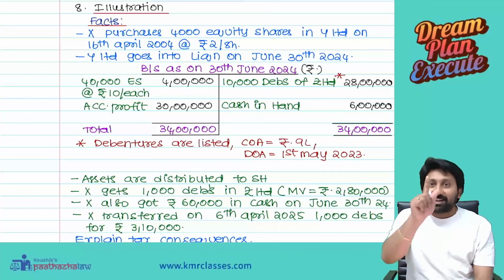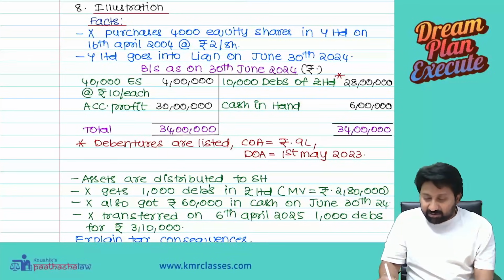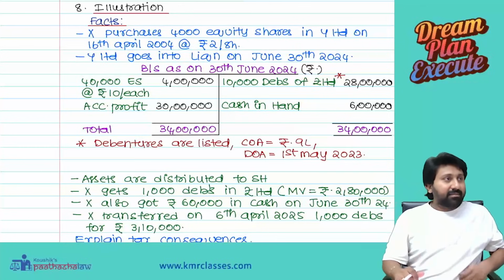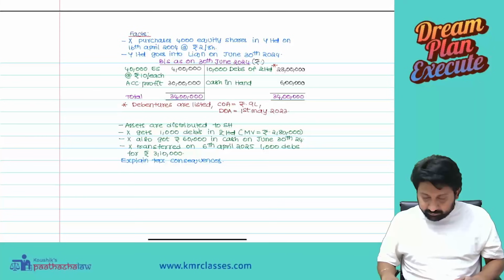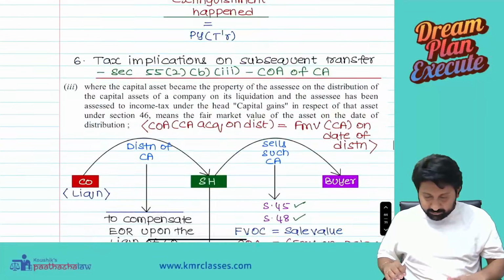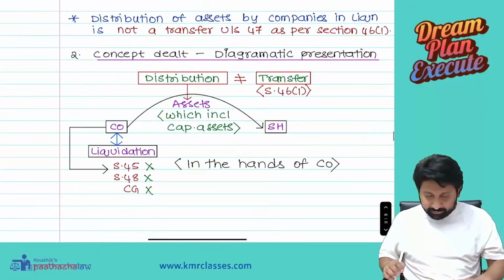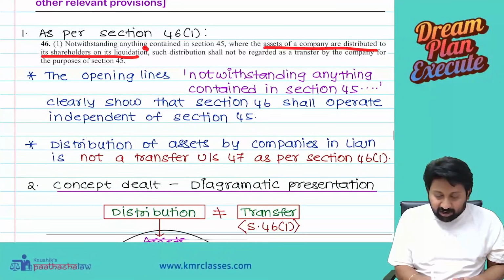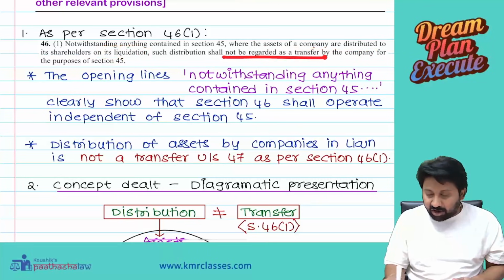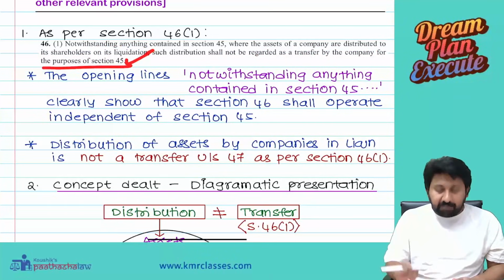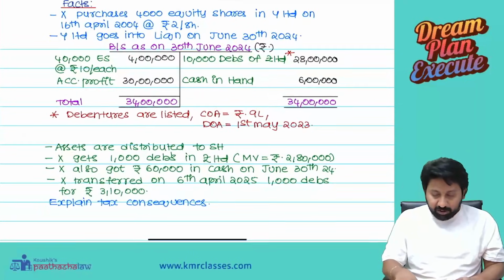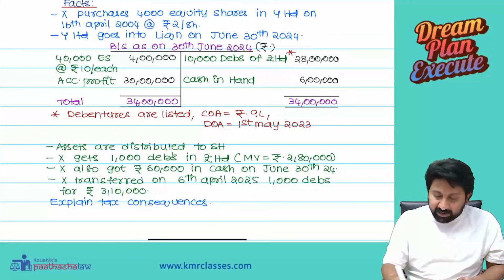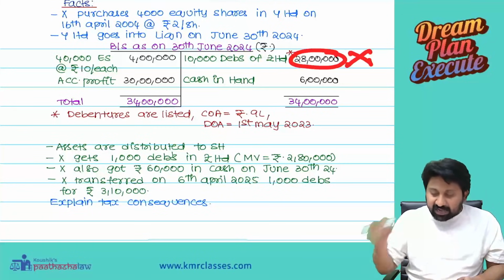No. That's why we discussed it clearly. This transfer of assets is not a transfer in the hands of the company. Now through numbers, if you see, let's go back. Where assets of the company are distributed to the shareholders on its liquidation, such distribution shall not be regarded as a transfer by the company for the purposes of section 45. Therefore, whatever 28 lakhs of debentures are distributed to the members will not be treated as a transfer in the hands of the company.